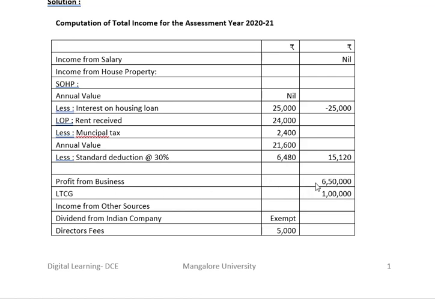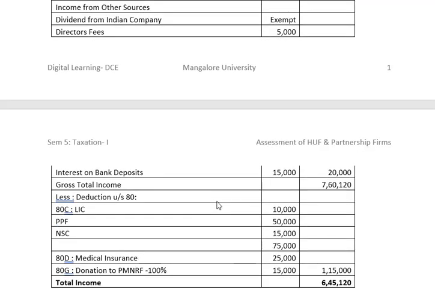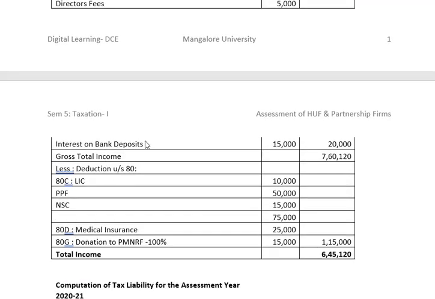Now profit from business is 6,50,000. Long-term capital gain is 1 lakh. Income from other sources. Dividend from Indian company is exempt. Directors' fees rupees 5,000. Directors' fees for the services rendered by the member. Interest on bank deposits. Income from other sources, so 15,000. So total income from other sources is 20,000. Gross total income comes to 7,60,120.